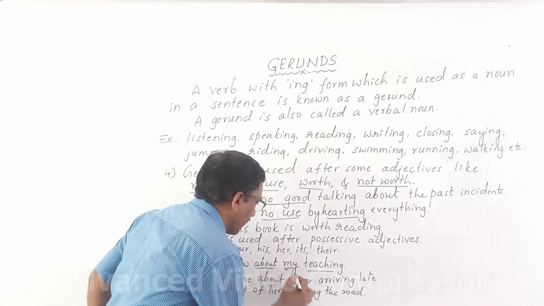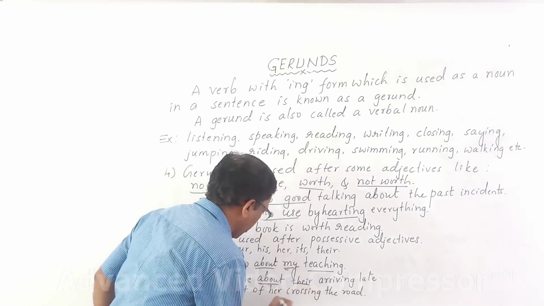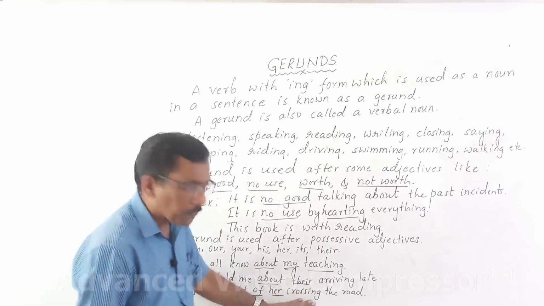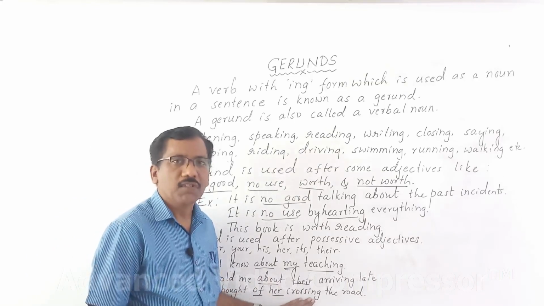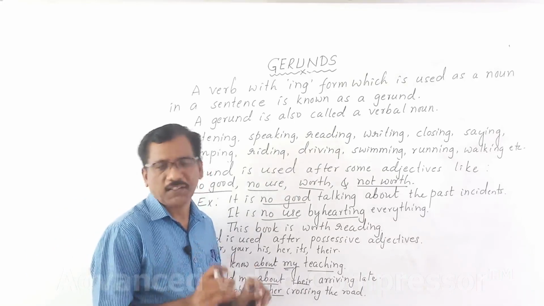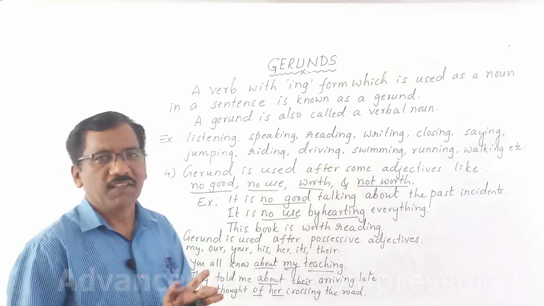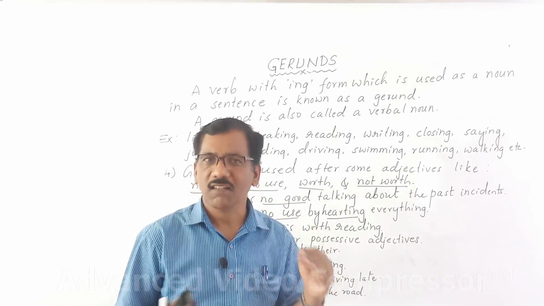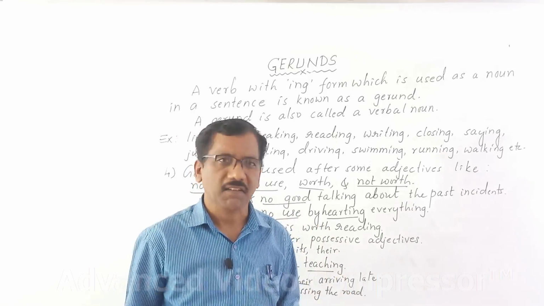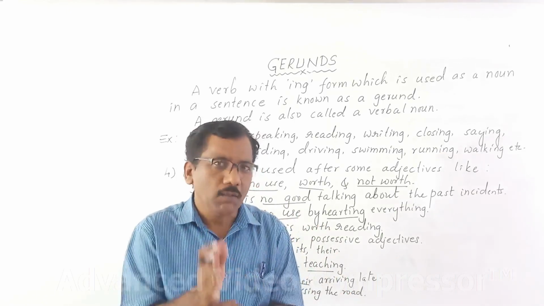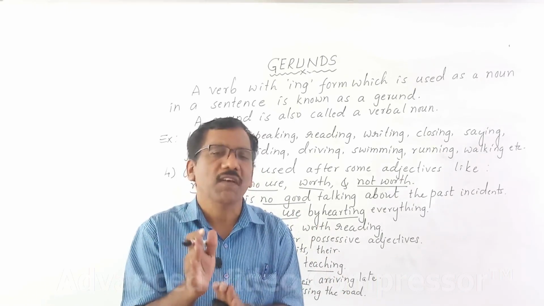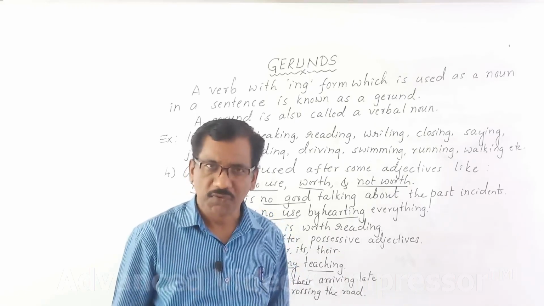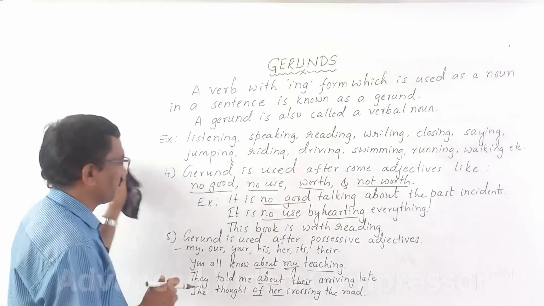About my, about their, of her. Understand? Gerunds are used after possessive adjectives. Possessive adjectives, my, our, your, his, her, its, their. If ing form comes after these possessive adjectives, it's known as gerund. Gerunds are nouns. Clear? Okay.